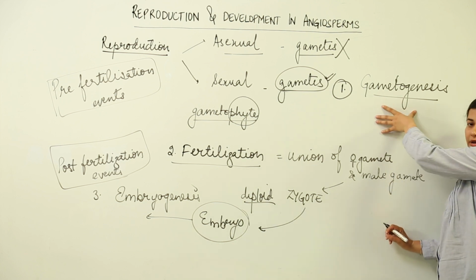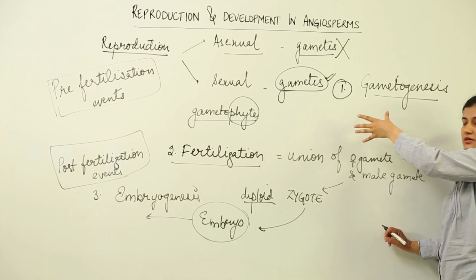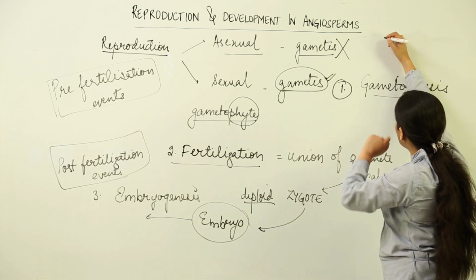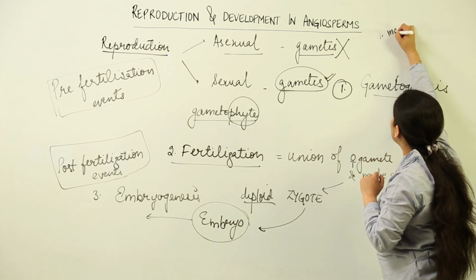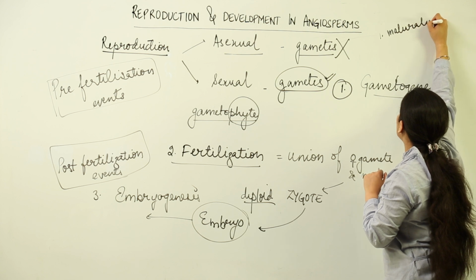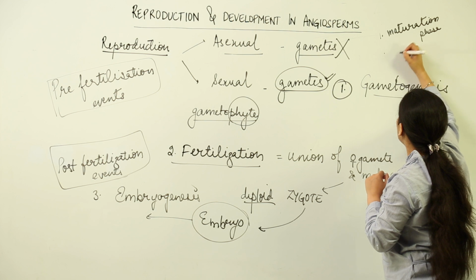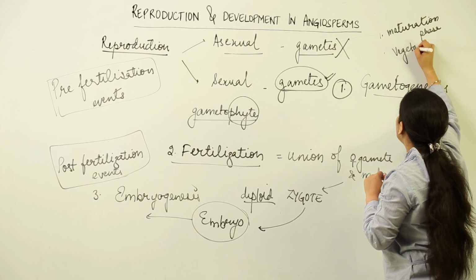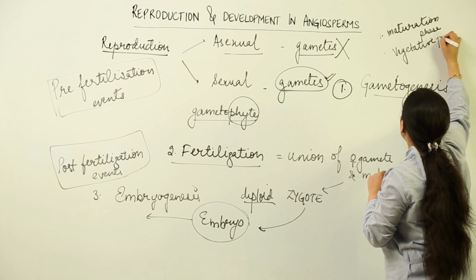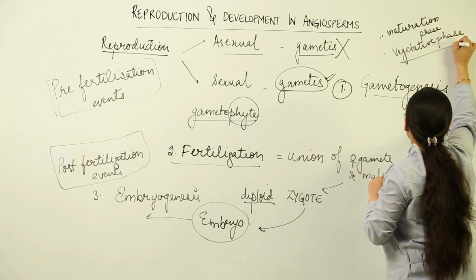Prior to this, prior to gametogenesis, the organism is going through its maturation phase, or simply you can call it the vegetative phase, where the development of vegetative parts takes place.